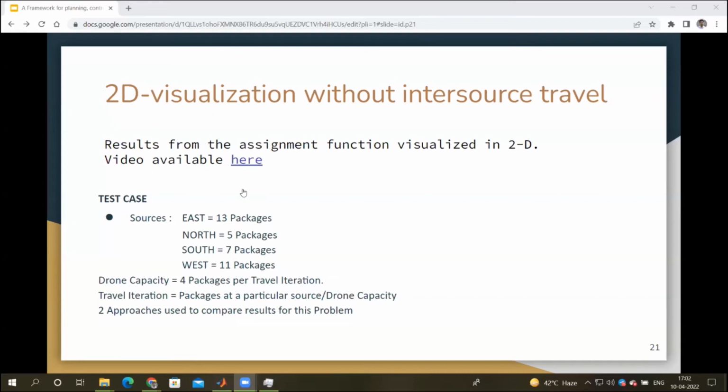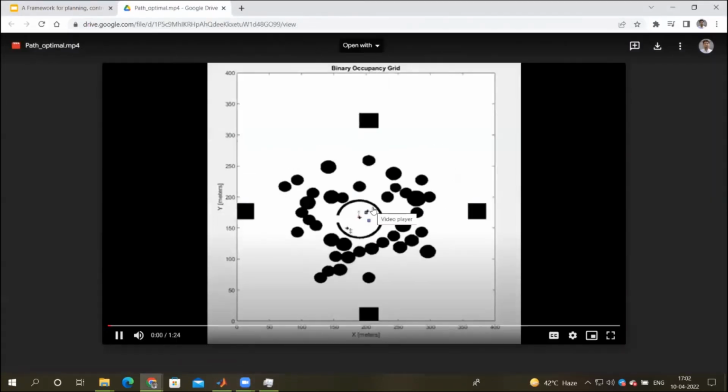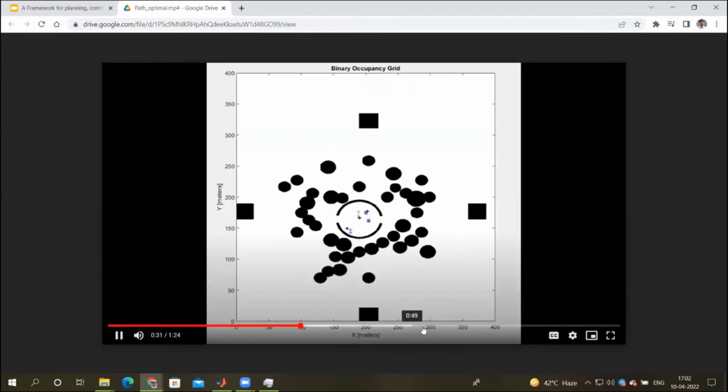Yes. So this is a video for the 2D simulation without inter-source travel. The path of each drone is shown by different colors. One is red color, the other is green, and the third is blue. And we can see that they travel to different sources and fetch all the packages. I'm going to forward it because it will take more time otherwise.